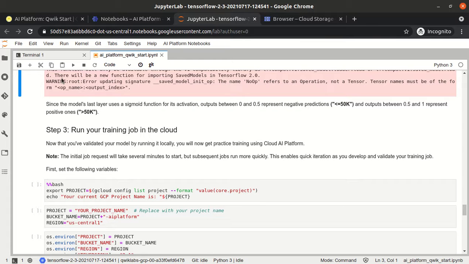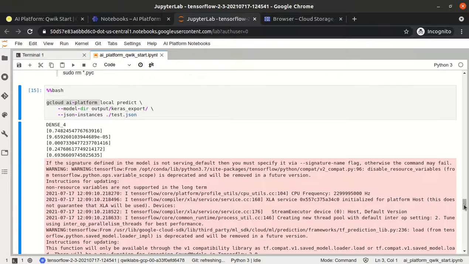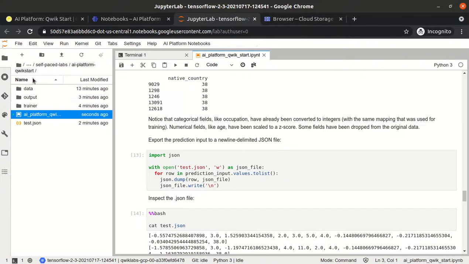I did that also, but that was trained locally. So now that you have validated your model by running it locally, you will now get practice training in the cloud. As part of the above lab, what we did is we created our output folder within the VM only, and the data is also placed here.